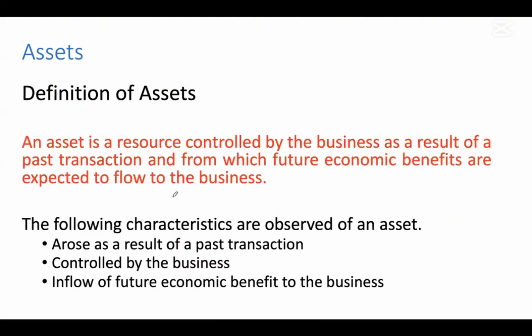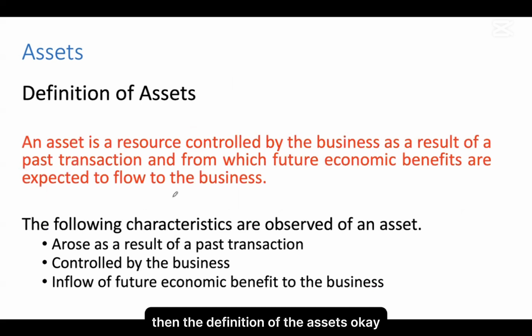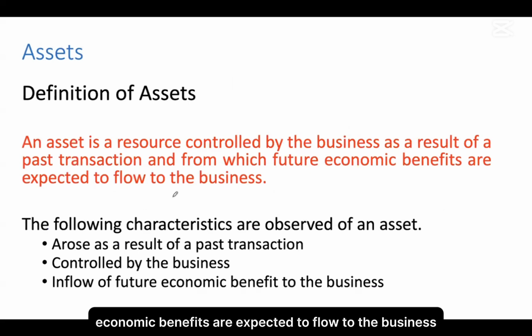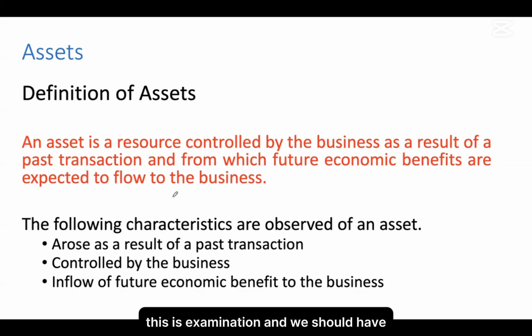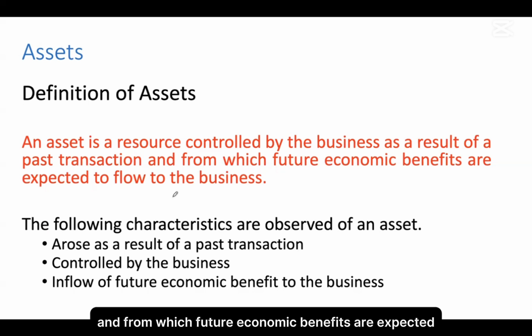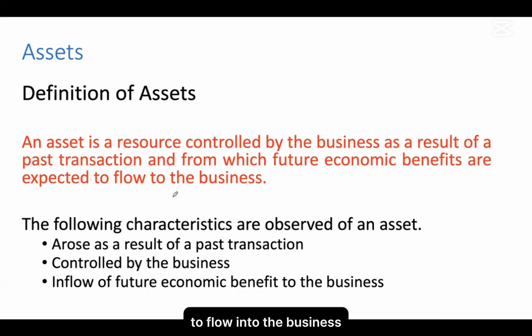Likewise, okay? Then the definition of the assets, okay? So asset is a resource controlled by the business as a result of past transaction and from which future economic benefits are expected to flow to the business. Okay, this is very, very important. This is examinable and we should know this definition. Asset is a resource controlled by the business as a result of past transaction and from which future economic benefits are expected to flow into the business.